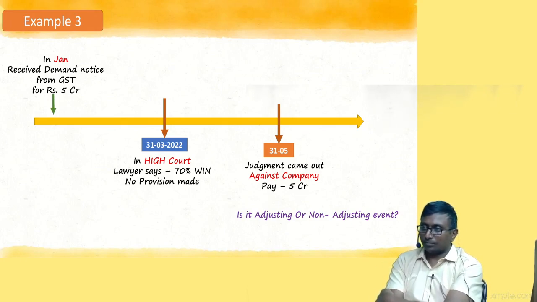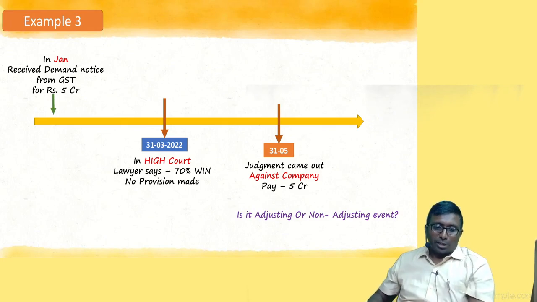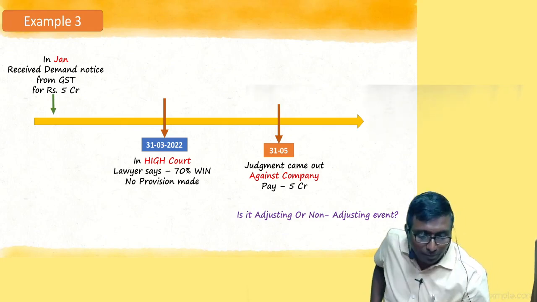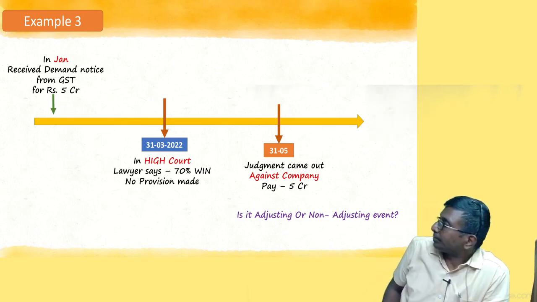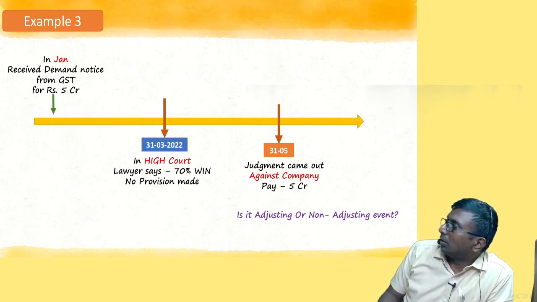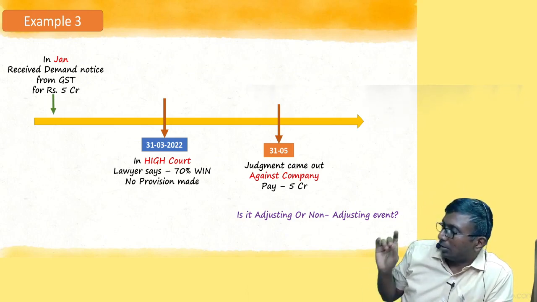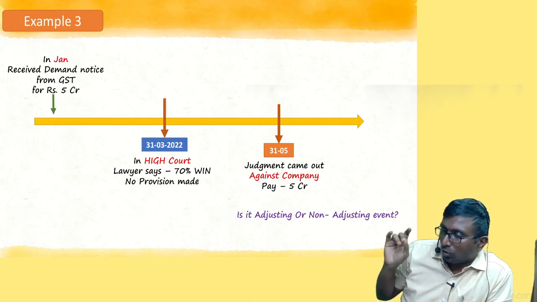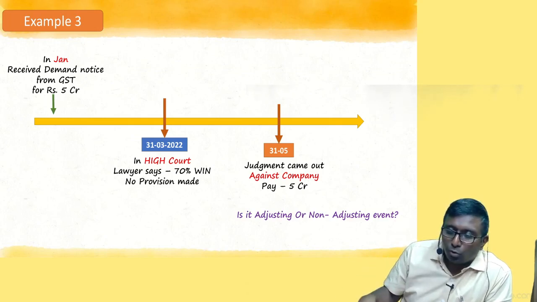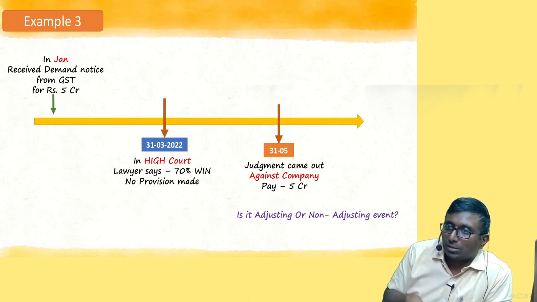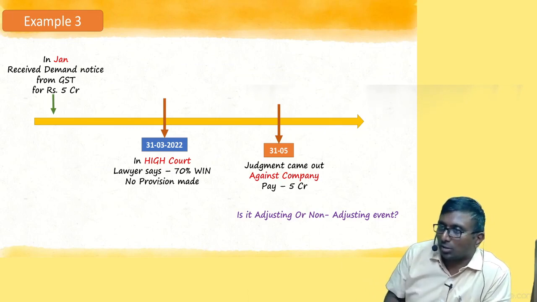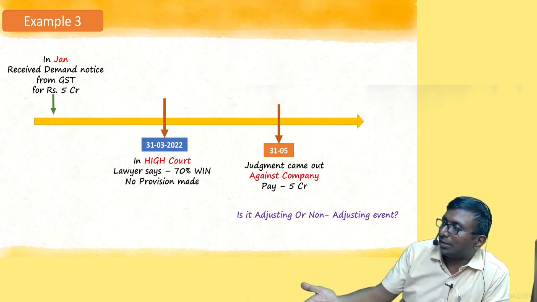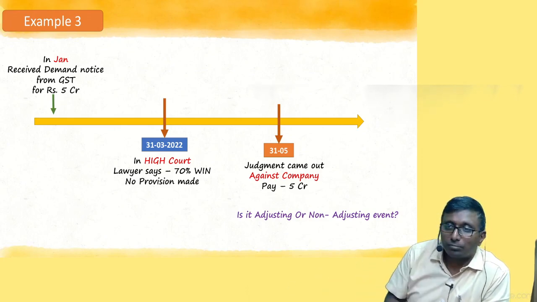Why adjusting? I can tell you in simple one to three ways. Point number one. See, whatever lawyer told, lawyer cannot confirm things. Lawyer can express his opinion. That's all. Agree or not? Right. Lawyer told you will win. Within 2 months, judge said no, you lost it. That itself is giving a clarity that my lawyer was wrong. Agree or not?